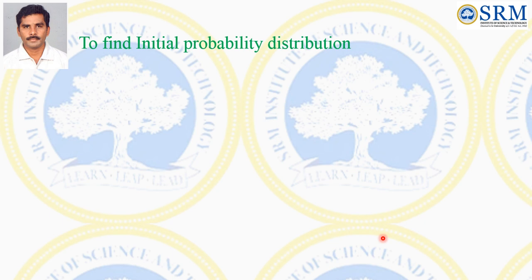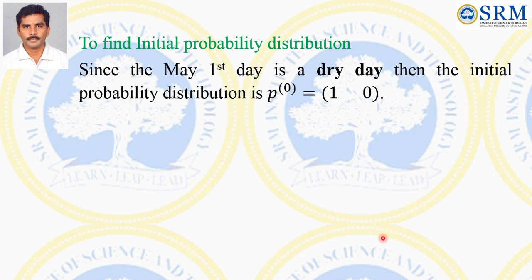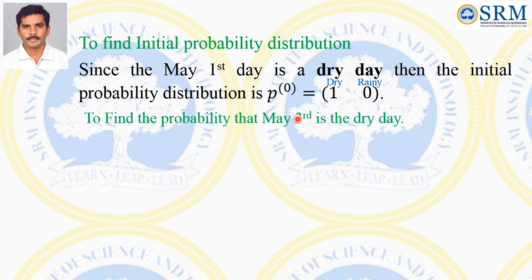So, what is the initial probability distribution here? The initial probability distribution is that May 1st is a dry day. Therefore, P0 is (1, 0), because the first entry is for dry day and the next is for rainy day. A rainy first day is not possible, the first day is a dry day, therefore this probability is 1.